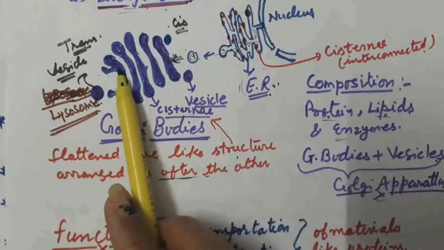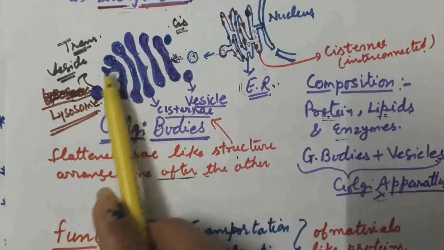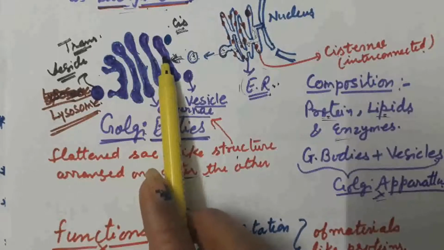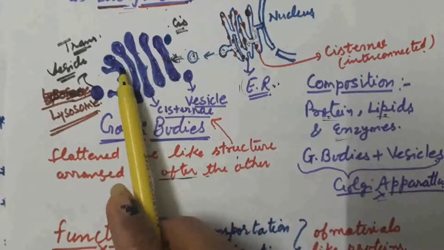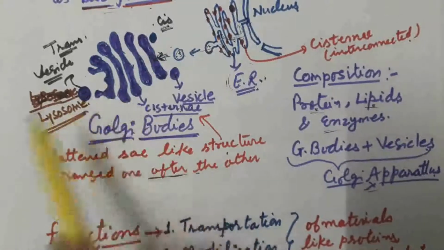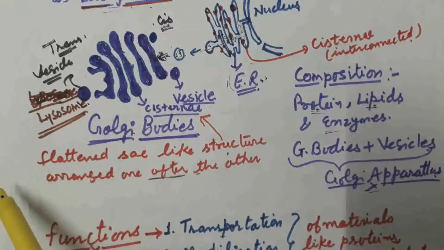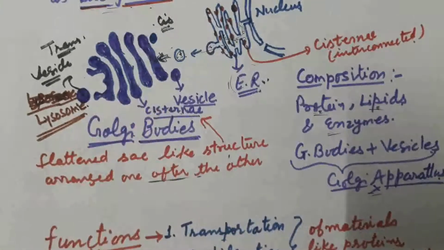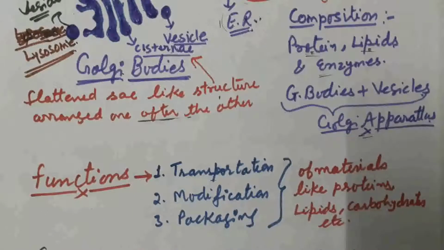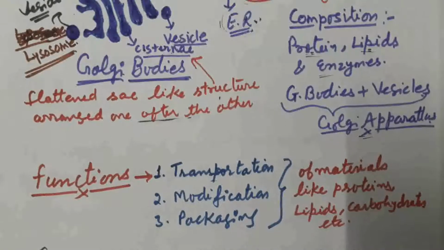During the transport, they secrete the material to the outside. So they help in transportation, modification, secretion and also help in packaging of the material. These are the important functions of Golgi bodies: transportation, modification, packaging of materials like protein, lipid and carbohydrates. This is all about in this video.